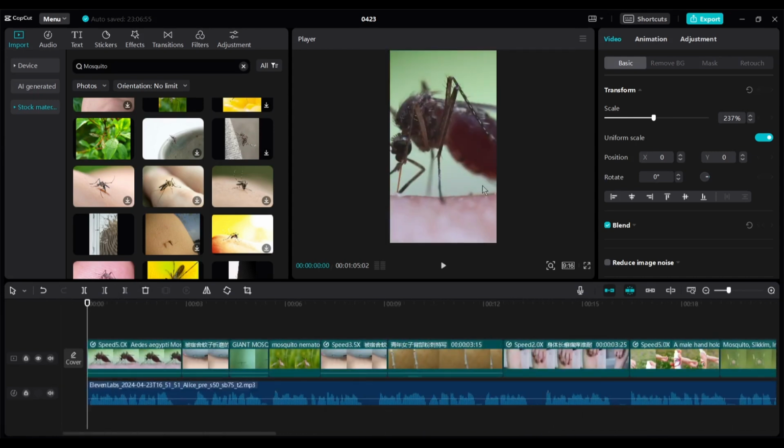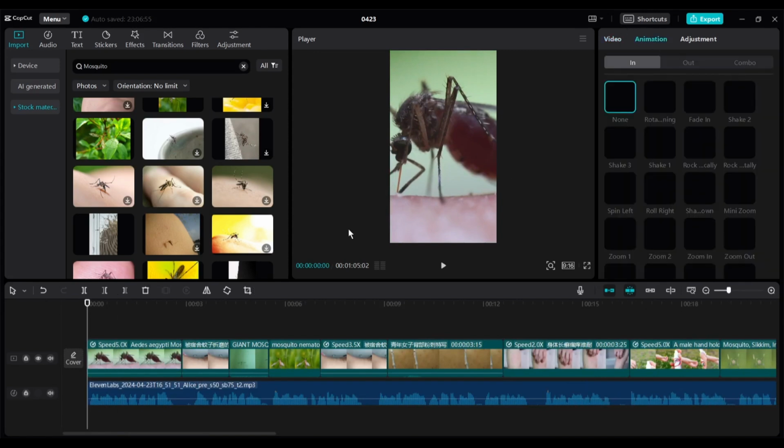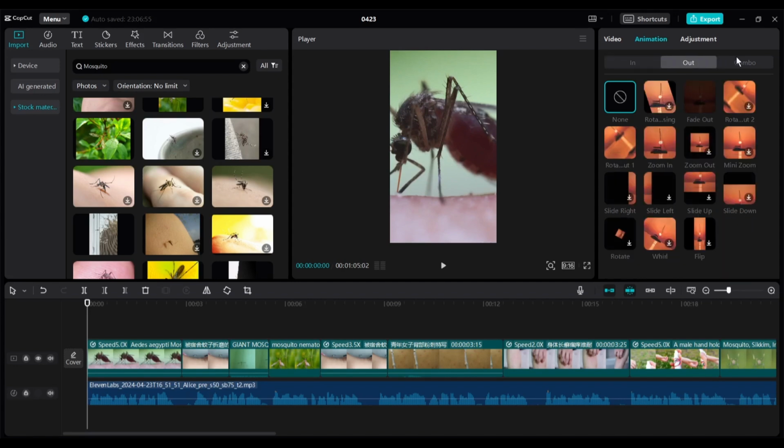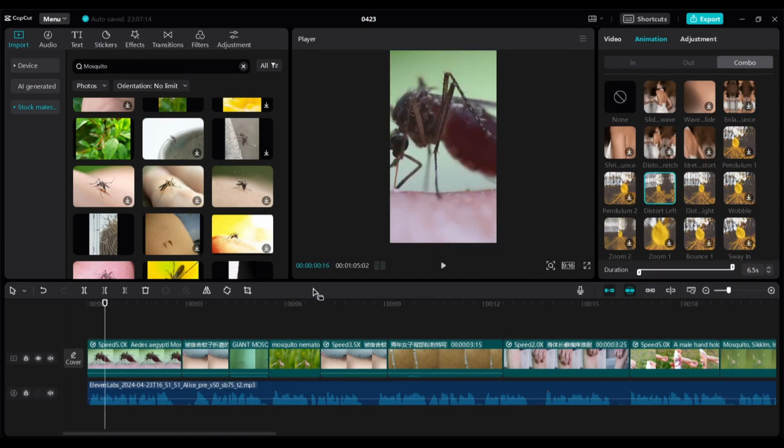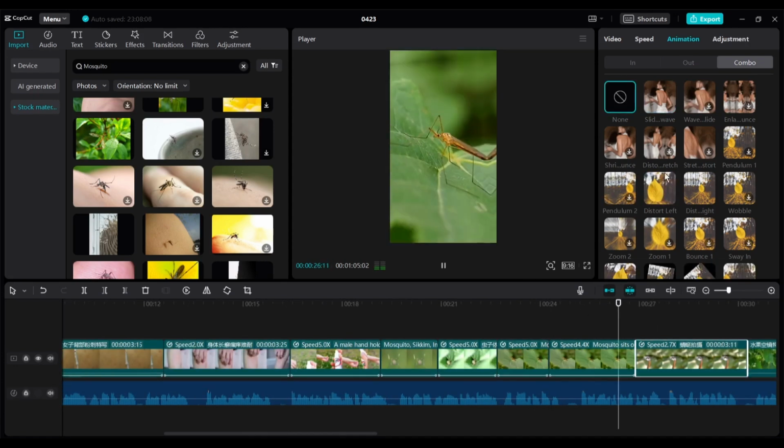Now I will add animation to all the video clips to make the video more interesting. Select the first video clip and then go to the right side setting. Select animation from here. There are 3 options: in, out, and combo. Come to the combo tab. Here you will find various types of animation combo. Select from them and add to the video clips one by one.